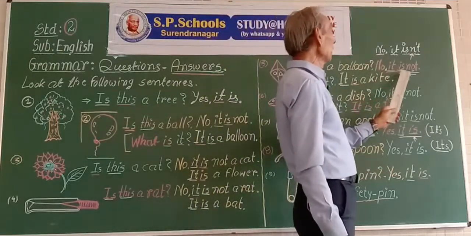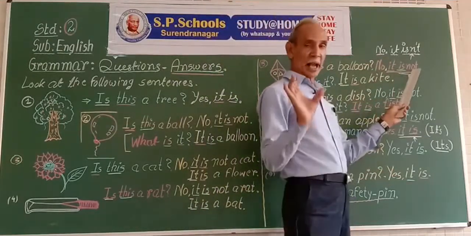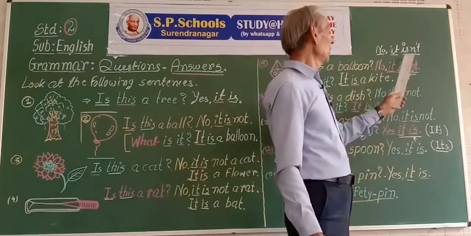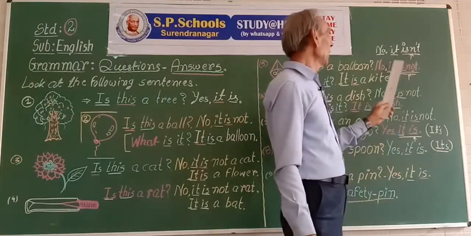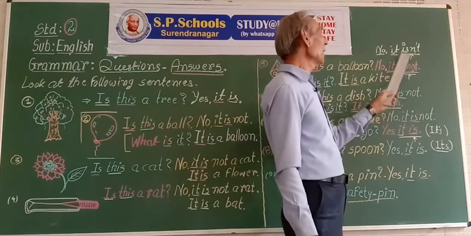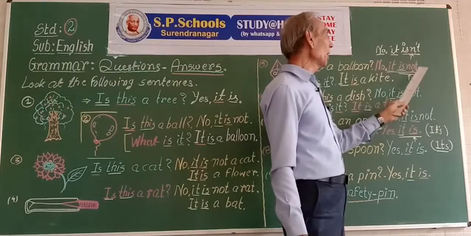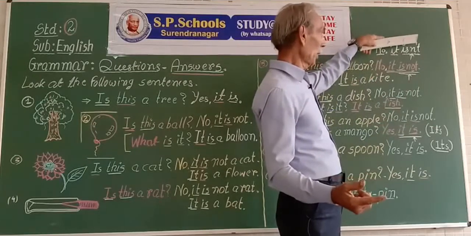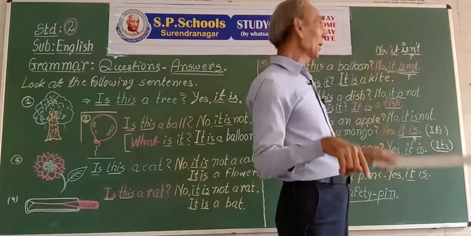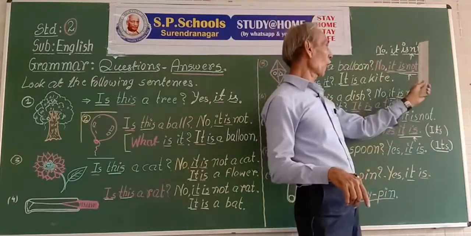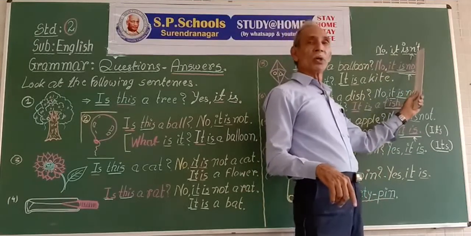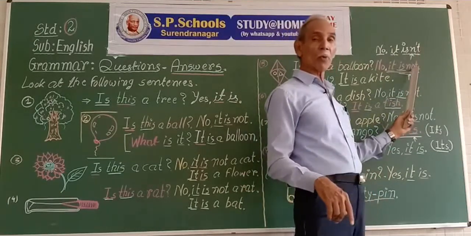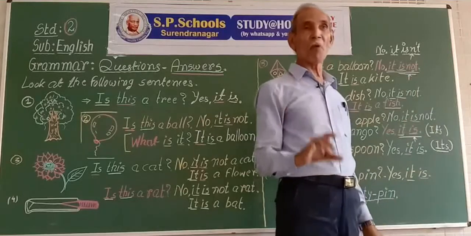Now here, is not can be shortened as isn't. It is not. O disappears. We put an apostrophe for the absence of O. It is a shortened form.